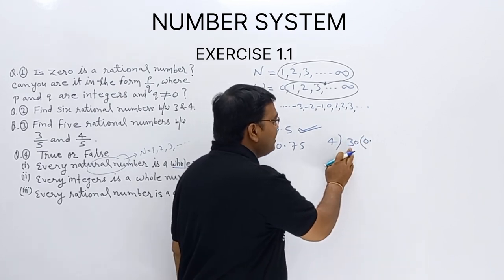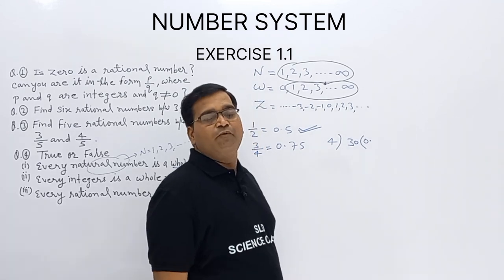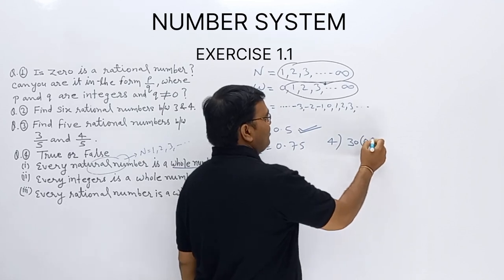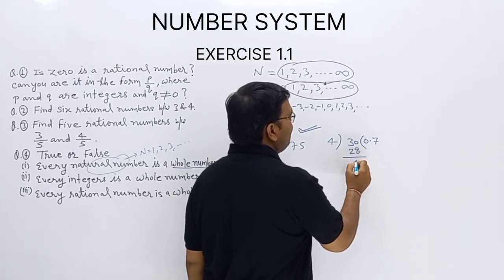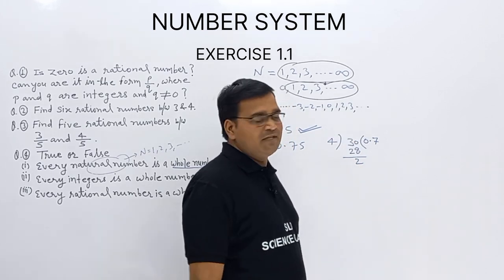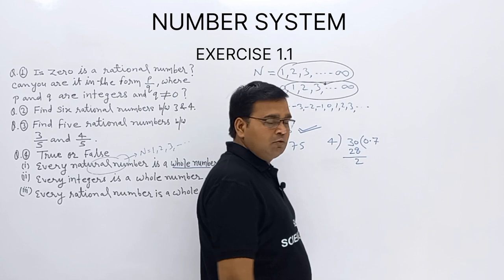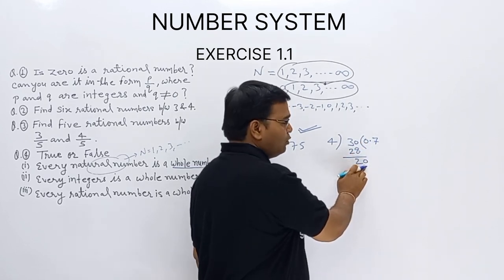Now 30 can be divided by 4, yes. How many times does it go? 7 times. 7 fours are 28. What is the remaining? 2. 2 is remaining. Can we divide 2 by 4? No. The point is there, so we put a 0 to make 20.